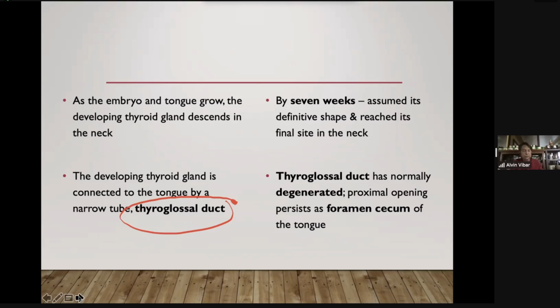By 7 weeks, the developing thyroid gland will assume its definitive shape and reach its final site in the neck area. So what will happen to the thyroglossal duct? The thyroglossal duct normally will degenerate, and the proximal part leaves a remnant, which we call the foramen cecum of the tongue.